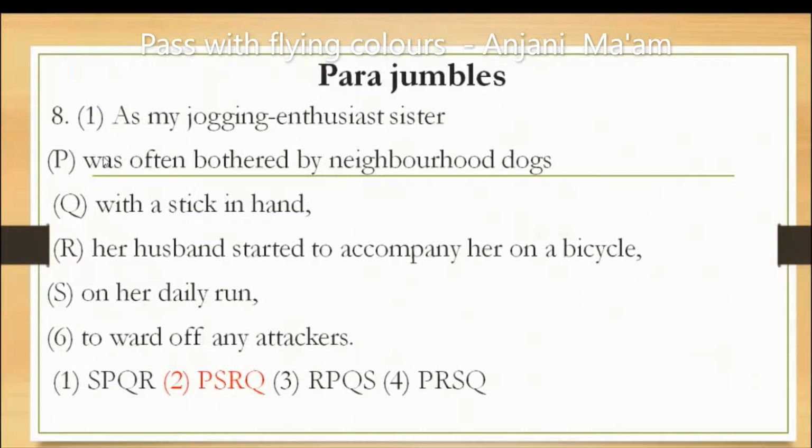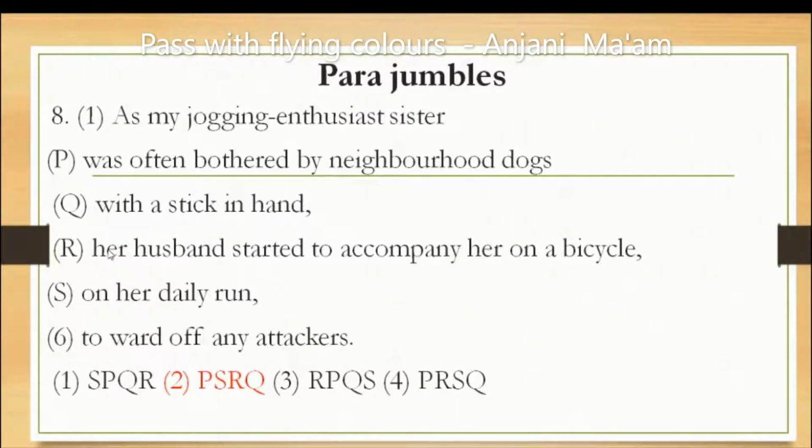It's about the sister who was often bothered by neighborhood dogs on her daily run. So series would be P, S, and after that her husband started to accompany her on bicycle because of her fear of the neighborhood dogs when she was on her daily run.